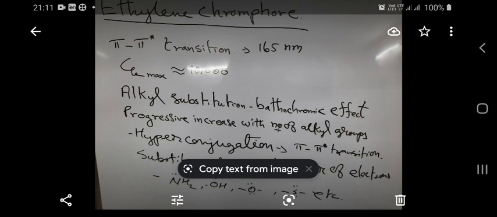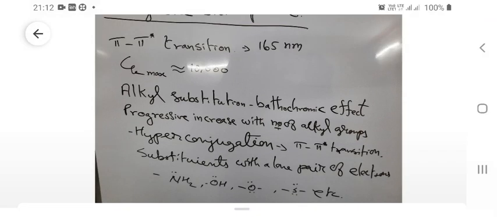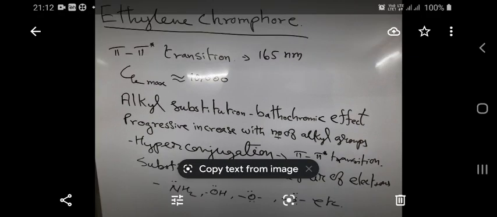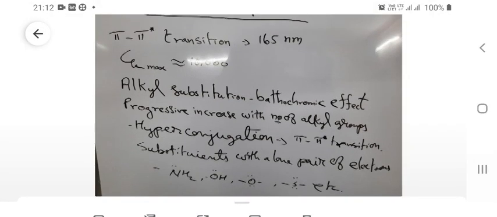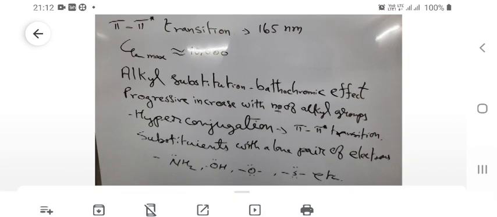We saw that some of the compounds contain sigma bonds only. So, in such compounds, for example, in alkanes, we can see the sigma to sigma star transition only. In such a case, the sigma to sigma star transitions are possible at 185 kilocalories per mole. So, those compounds are used as solvents.